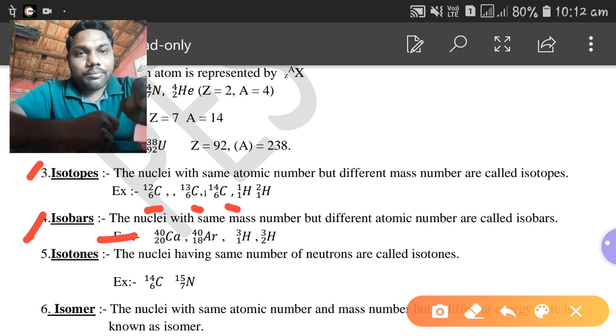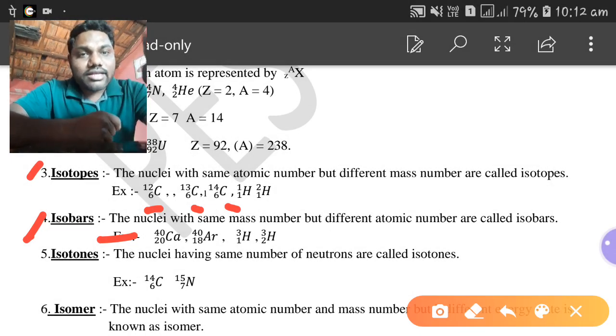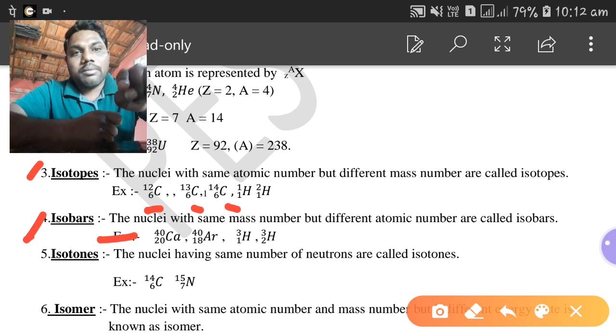One is calcium, the atomic symbol for calcium is Ca, and in subscript they have written 20 and in superscript they have written 40. Another one is argon. For argon, in subscript they have written 18 and in superscript they have written 40. That means 20 and 18 are atomic numbers, and the superscript 40 in both atoms is the same mass number, that is 40. Calcium 20-40 and argon 18-40 both have the same atomic mass number but different atomic numbers. Therefore these two nuclei are known as isobars.